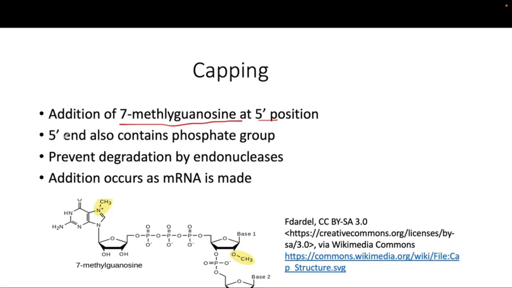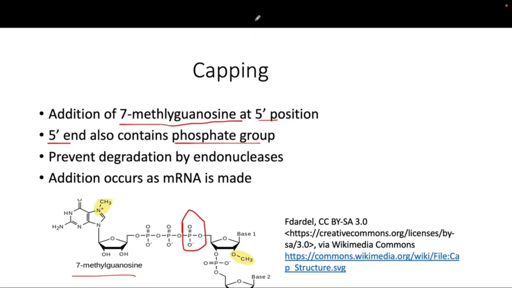Okay, and also the phosphate is present at the 5 prime end. So this 7-methylguanosine is added along with the phosphate that is present here, as you can see here. So this 7-methylguanosine is added along with the phosphate, and they form that structure. Okay, and now you may wonder why this capping is being added, why all this modification is happening.